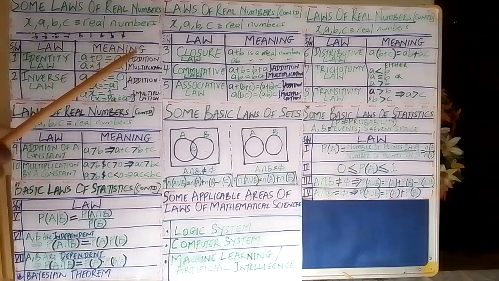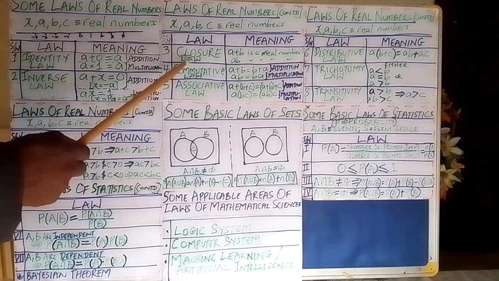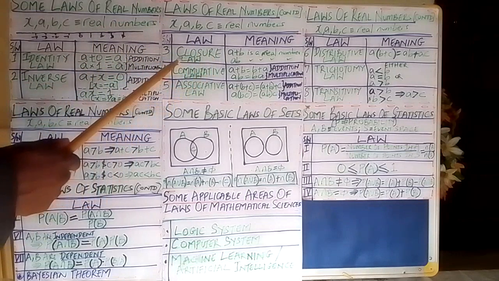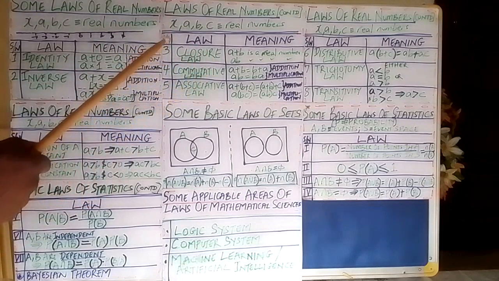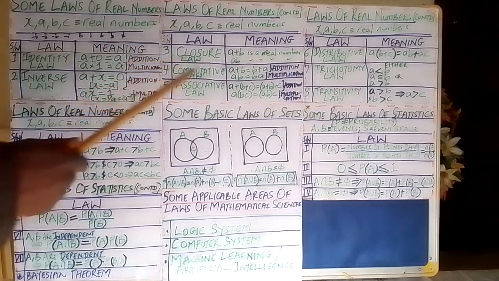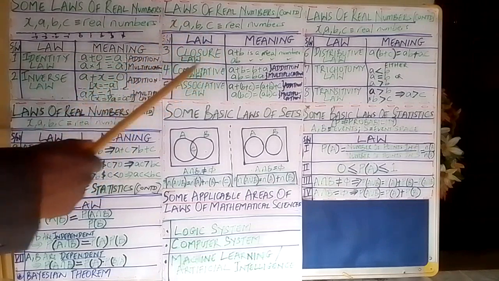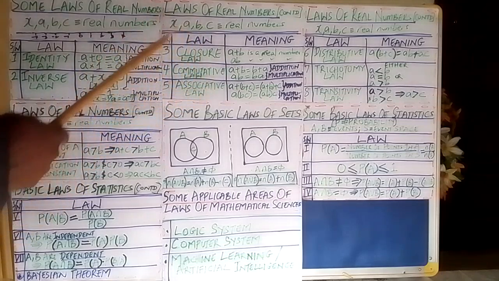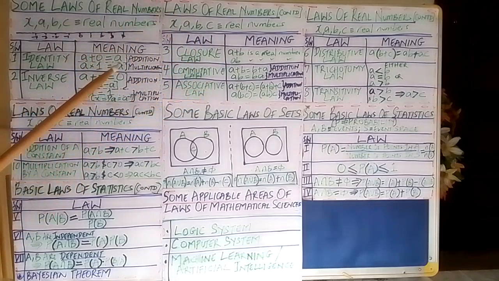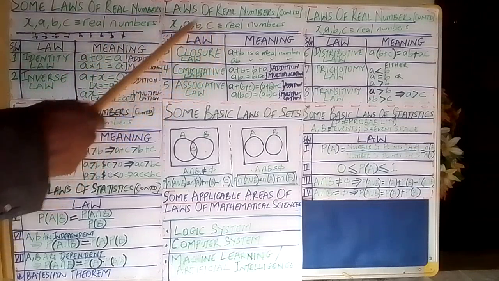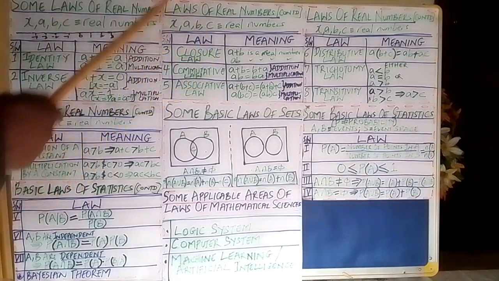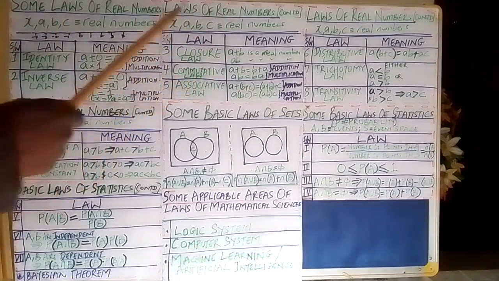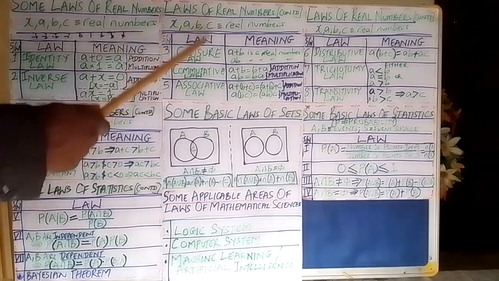We move to the third law, which is called the closure law. As the name implies, this law talks about a phenomenon in which the result of the operation you perform is still inside the set. You have two elements inside a room, and when you perform an operation on them, what you get will also be inside the room. It's like you have closed the door of the room. The result is not going to be outside of the room.